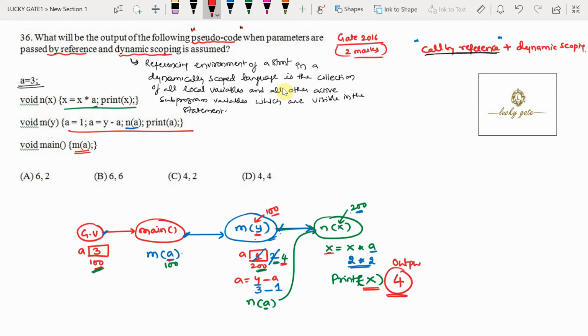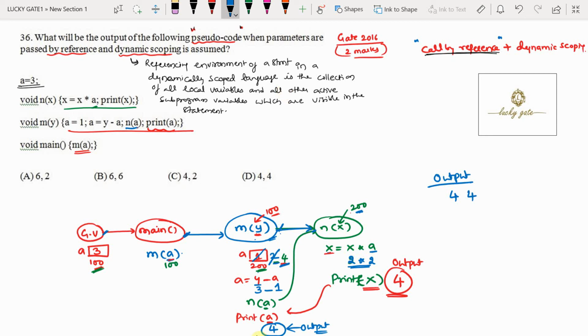On return from N of X, what is the next statement to be executed in M of Y? We have print A. Now what is A? A is now 4. After printing 4, what is the next output? The next output is 4. So the first output is from N of X, that is 4. After returning to M of Y, the next output is again 4.